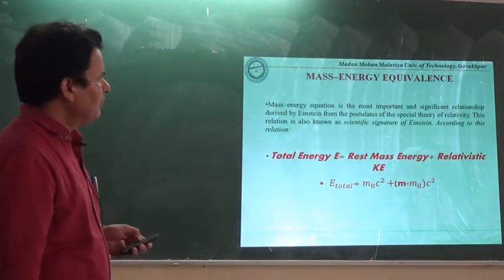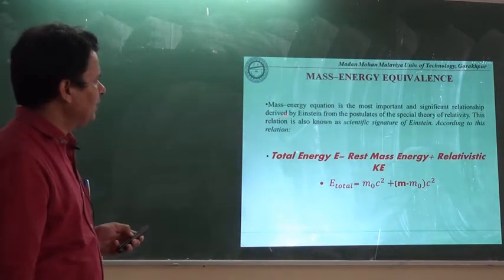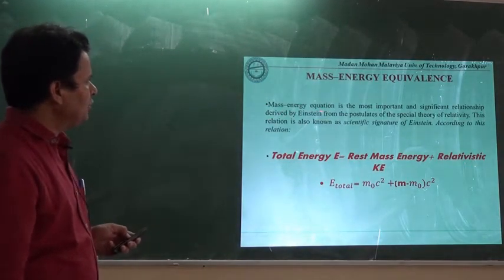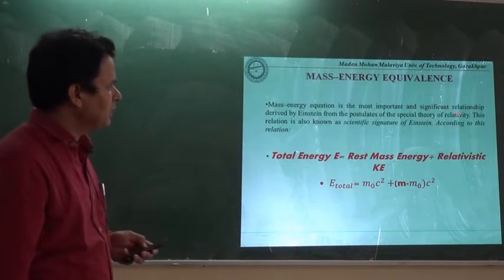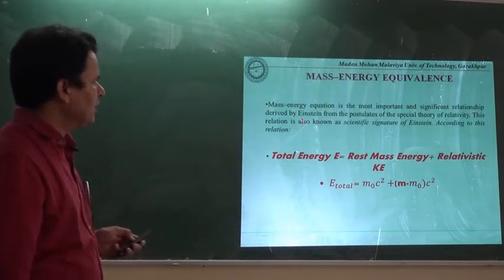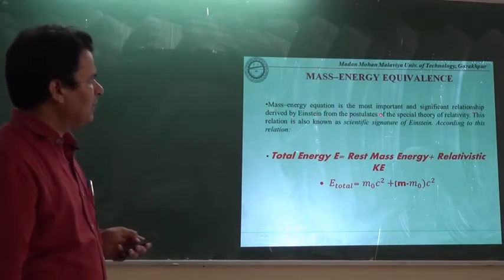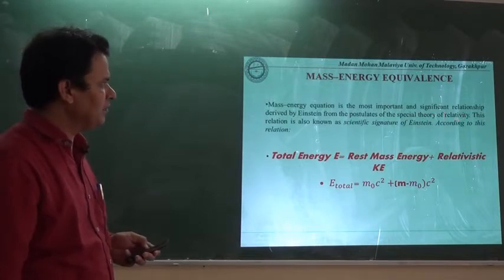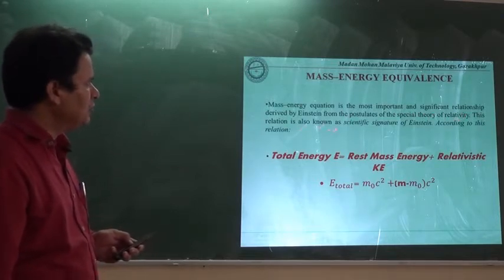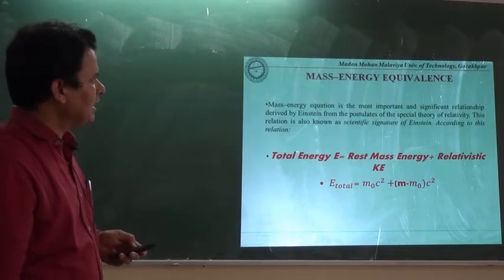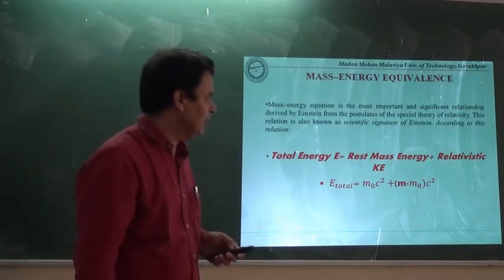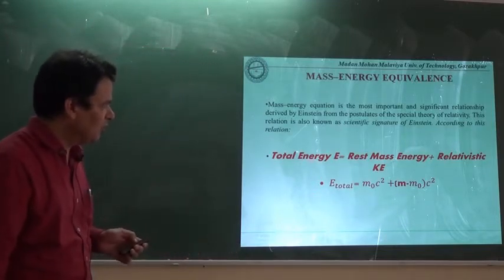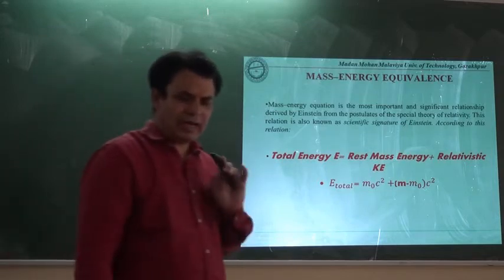So, what is the fundamental statement for this one? The mass-energy equation is the most important significant relationship derived by Einstein from the postulates of his special theory of relativity. This relation is also known as the scientific signature of Einstein. According to this relation, we will have this expression. Now we have to derive this equation.